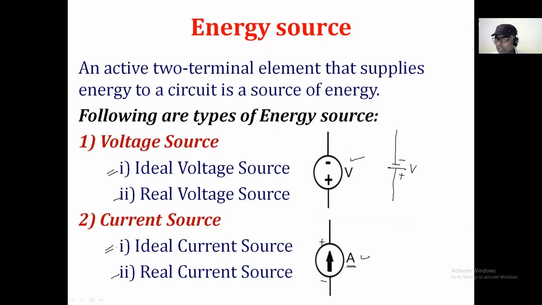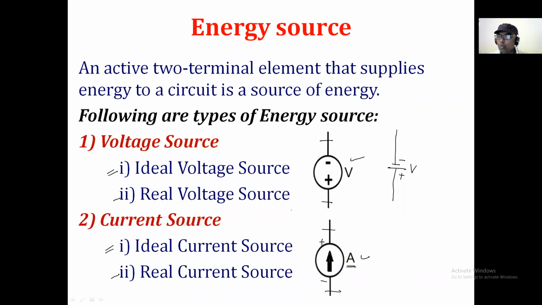Is it that clear? From this slide, you have to remember only three things. First, an active two-terminal element that supplies energy, we call it an energy source, a two-terminal device. You can see that the voltage source has two terminals, and the current source also has two terminals, and they will supply the energy. Voltage source will supply the voltage, current source will supply the current. This is the first thing: energy source.